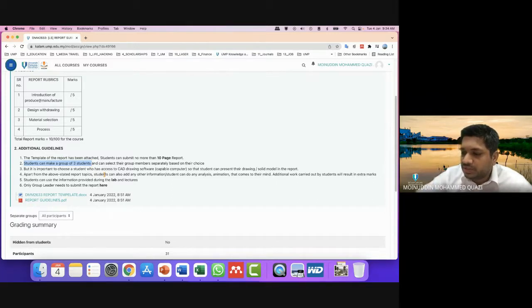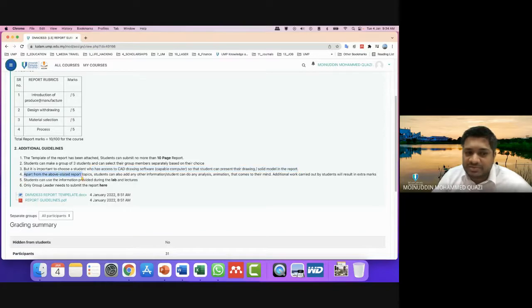So you can choose your friend, you can choose your colleague, but you should choose someone who has got a good computer and he or she can make a drawing on AutoCAD or SolidWorks or CATIA or any other 3D design and CAD modeling software. So you guys can select your own group member as per your choice. It is important to choose a student who has access to CAD drawing, so that the student can present their drawing, solid model, in the report.